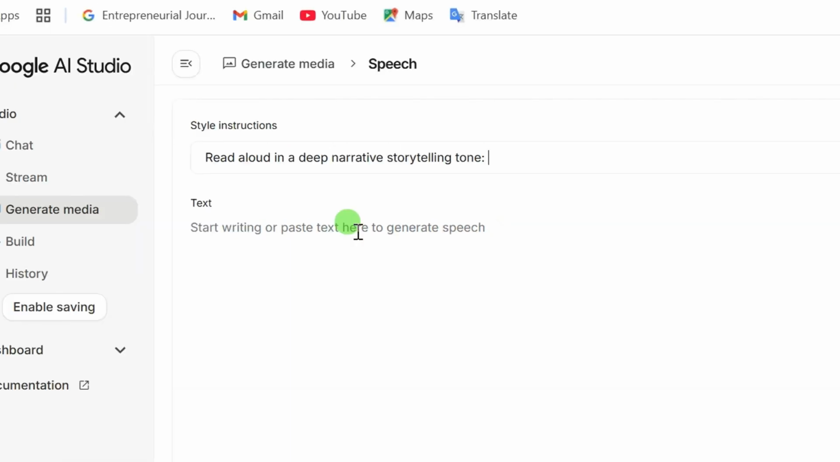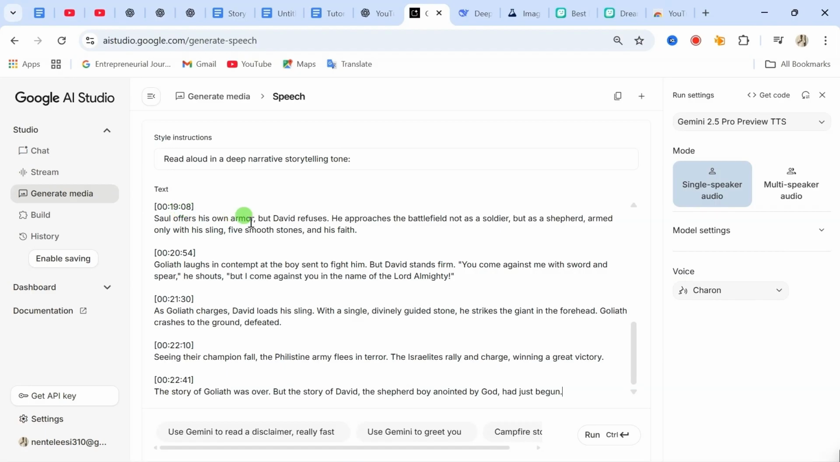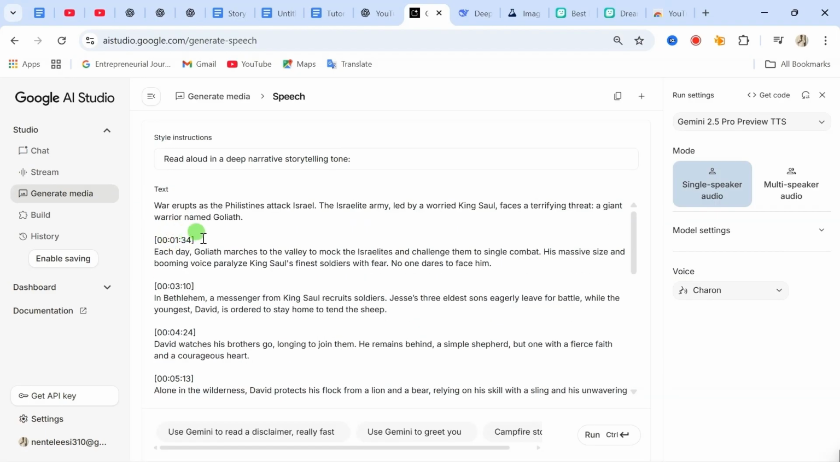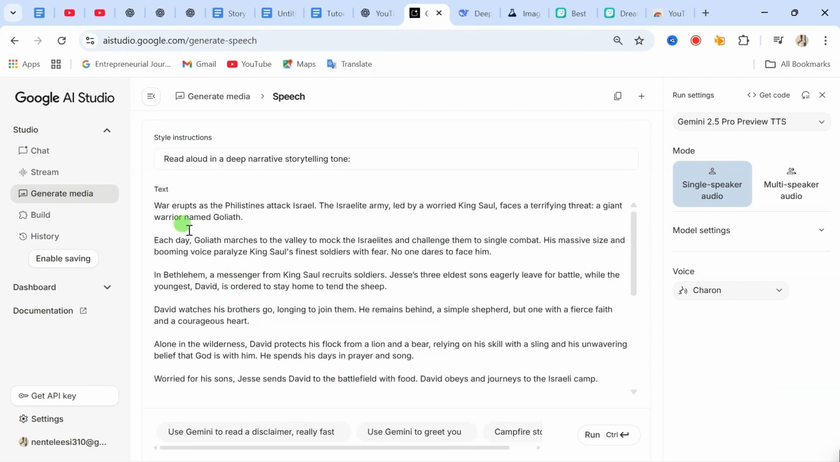After entering that, we need to go ahead and in this text box area, you paste in your entire script. What we'll do from here is to just edit this script. Make sure all these timestamps are removed from your entire script. Now, after removing the entire timestamp from our script, we are going to go down here and click on run. This is what you need to bear in mind.